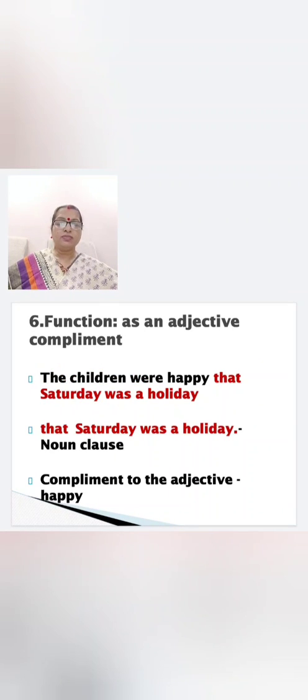The next function of noun clause as an adjective complement. Let us find out. The children were happy that Saturday was a holiday. The children were happy for what? That Saturday was a holiday. So, that Saturday was a holiday is noun clause and it is complement to the adjective happy. Complement means it completes the sense. So, complement to the adjective happy.